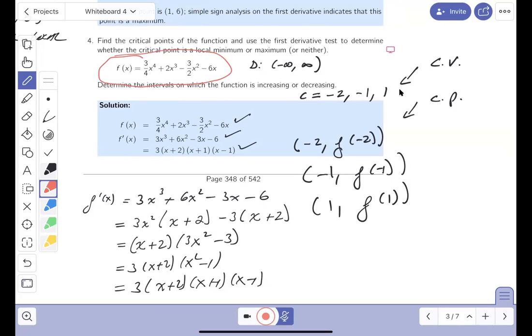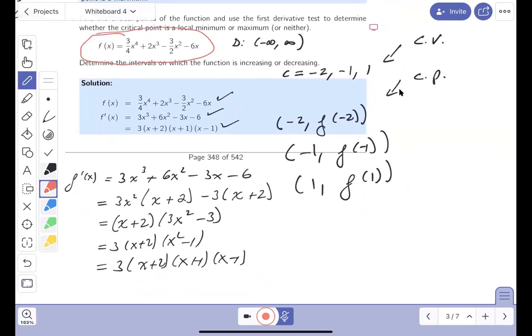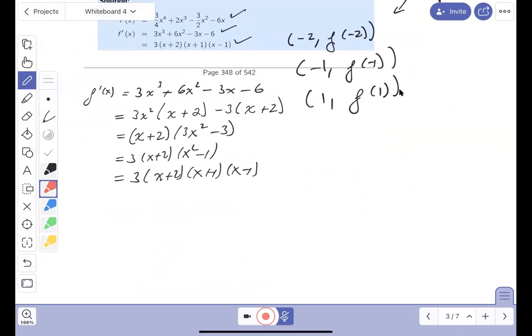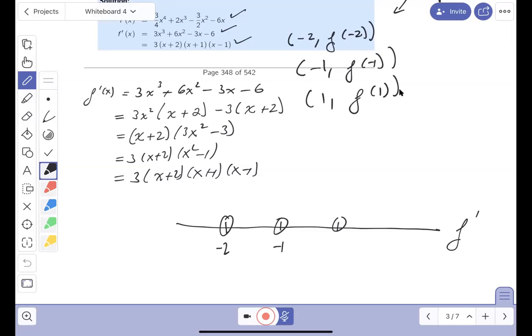Now it says determine intervals where f is increasing, decreasing. Well, I've got to do that now. And that for a lot of students is going to be the tough thing. All right. And I believe that the background in 119 was not sufficiently well understood. And that's basically sign analysis. So I put a number line down. This is the derivative, and I'm going to analyze the derivative. Now, what do I put down? I put all the critical numbers down, and the critical values are going to be minus 2, minus 1, and 1. And this is the derivative over here.